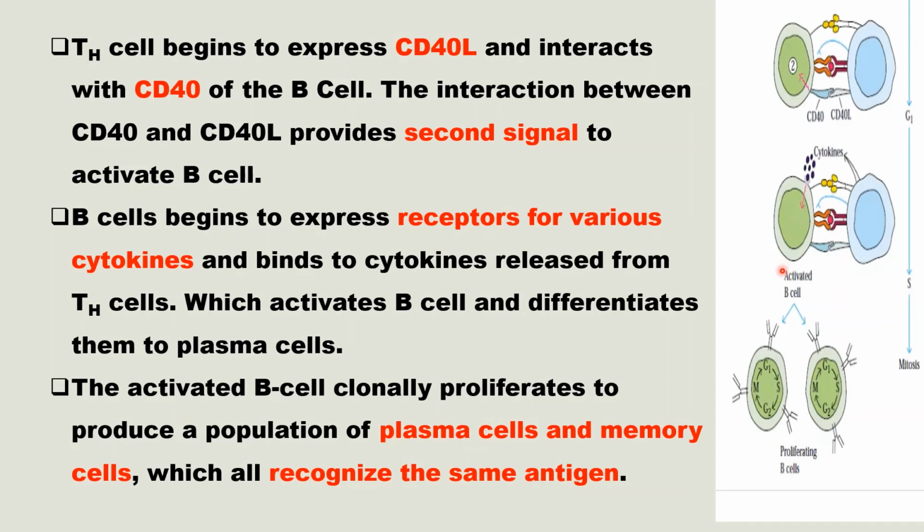Activated B cell will proliferate to produce a population of plasma cells and memory B cells, which all recognize the same antigen. Antigen specificity of all these antibodies, or the memory B cells, is the same. That will be specific for a particular antigen. Okay.